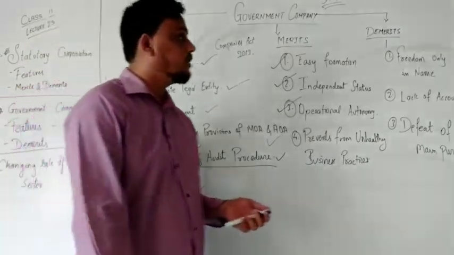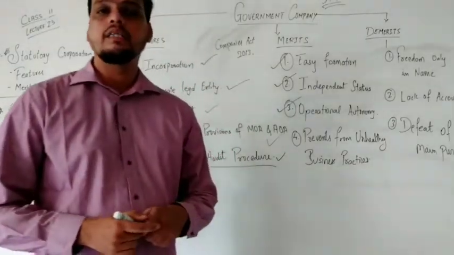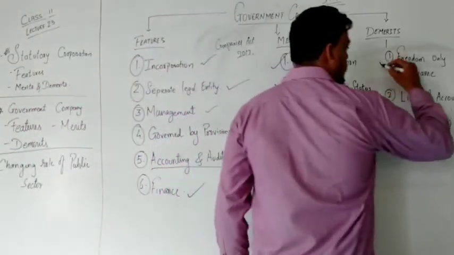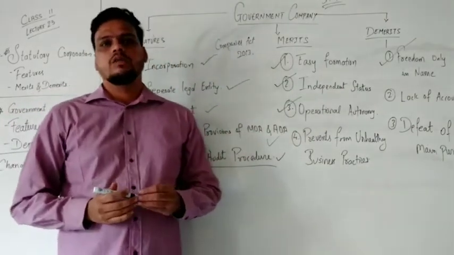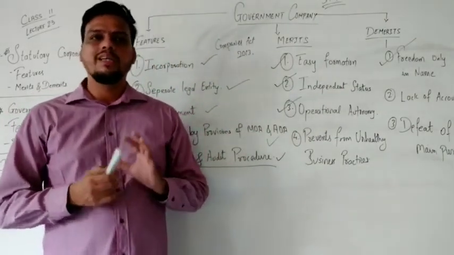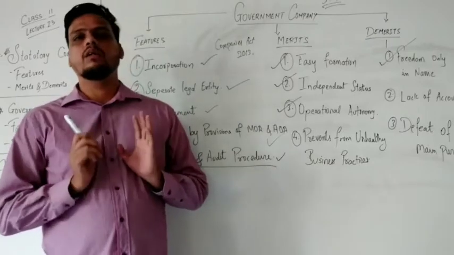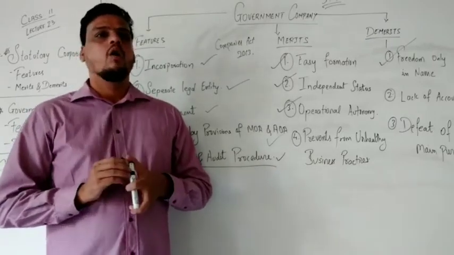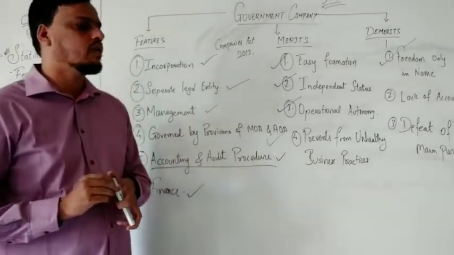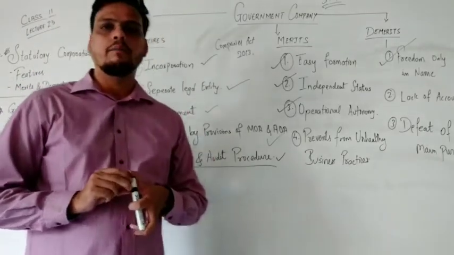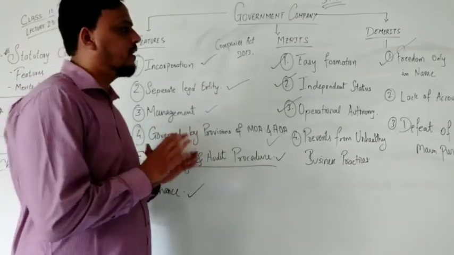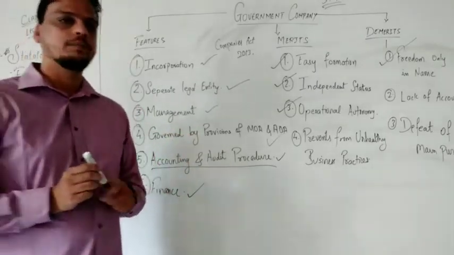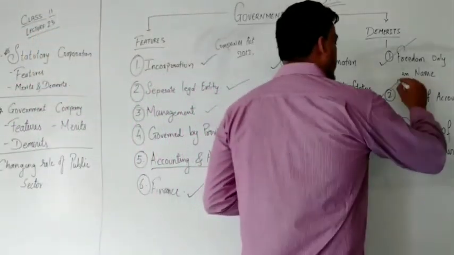Now the next topic is demerits. We are talking about demerits, first is freedom in name. As it is a government company, the shareholders only enjoy the name of the organization, but all the decisions, all the rules and regulations formed by the Companies Act are controlled and managed by the government itself.